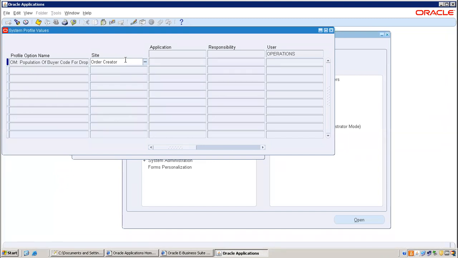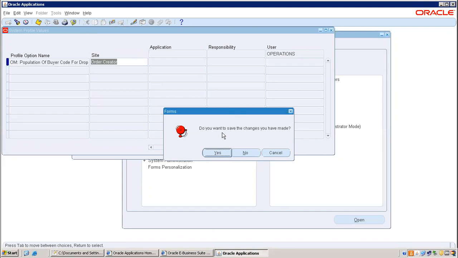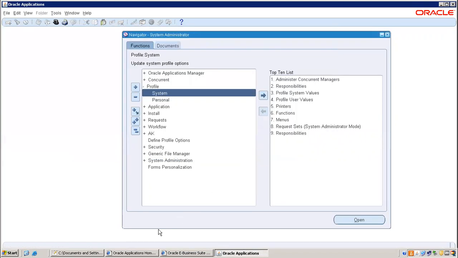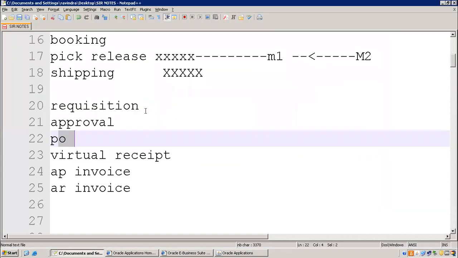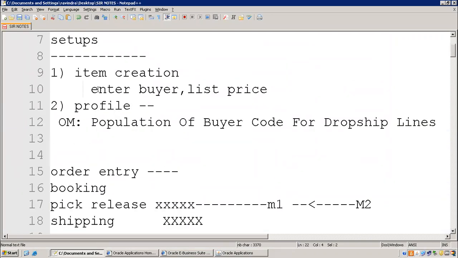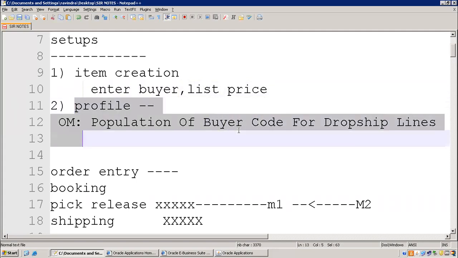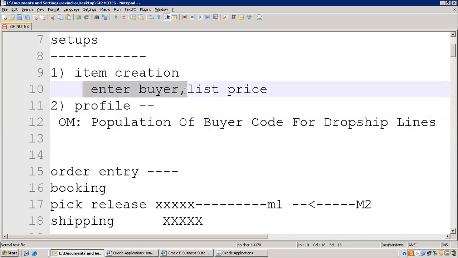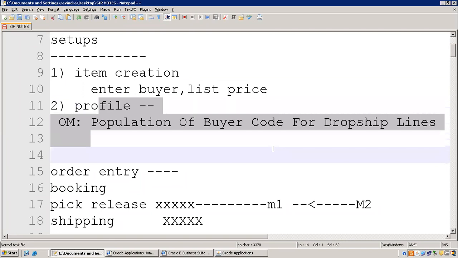Right now I am not going with this profile option, and I'm not saving at all. I have already added the default buyer. So this is an A or B kind of thing: either enter the buyer or ask the system to pick automatically. Understood, right? If you enter the buyer manually, then there is no need for this profile option.